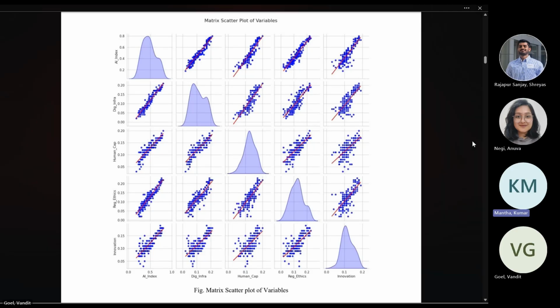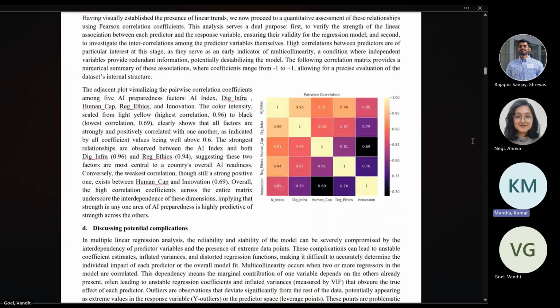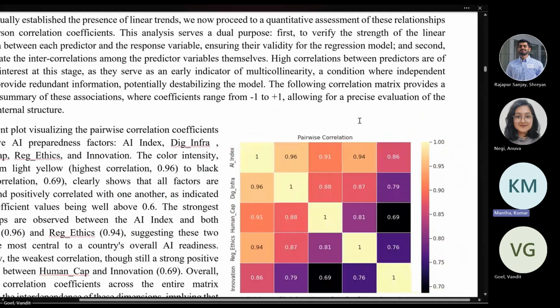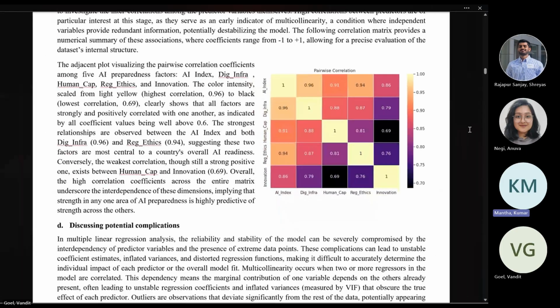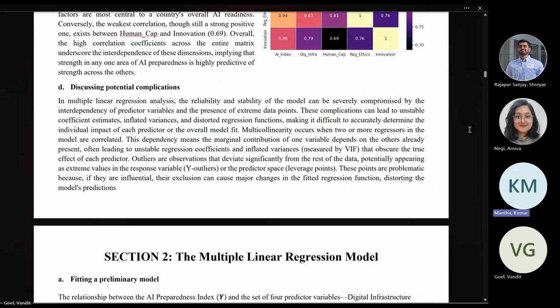Going down, we have also plotted response-predictor and predictor-predictor pairwise correlations. The correlations here are really high, 0.96 being the highest and 0.69 being the lowest. Now, talking about the potential complications, we can have complications regarding multicollinearity, outliers, and not having a constant variance, which we'll be testing in section 2.